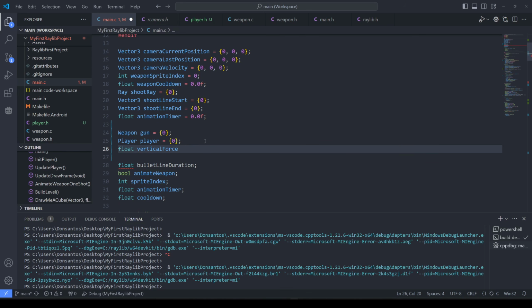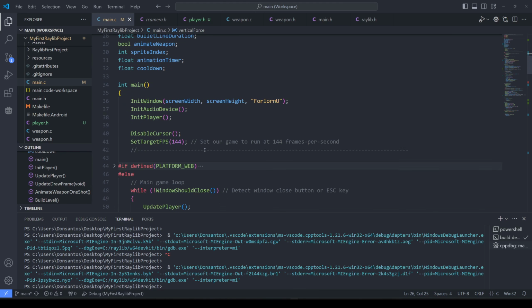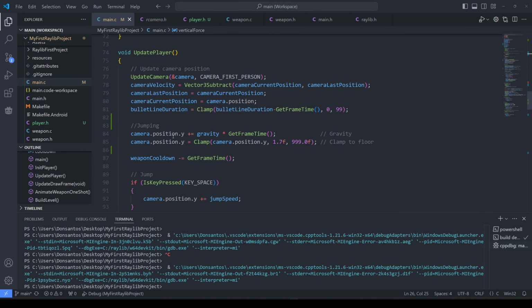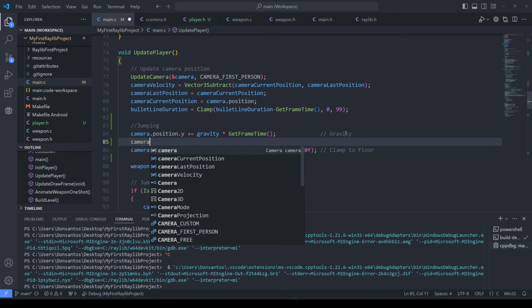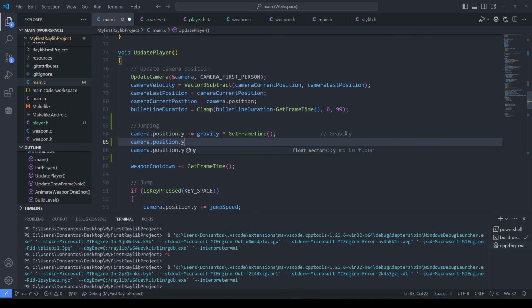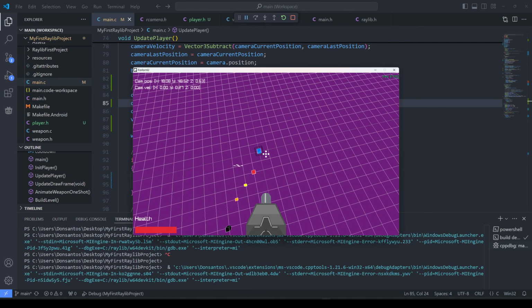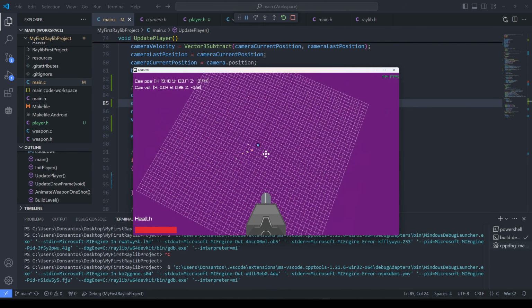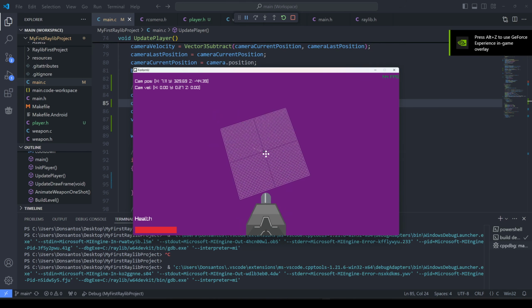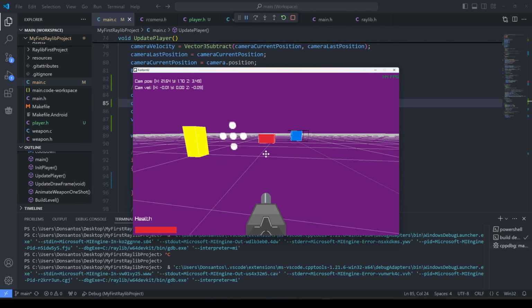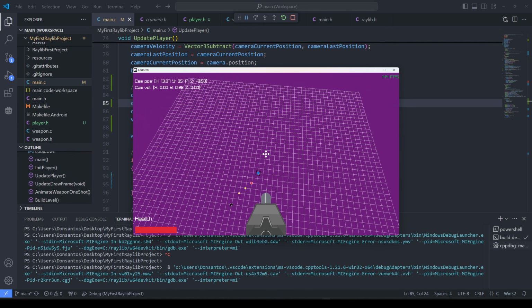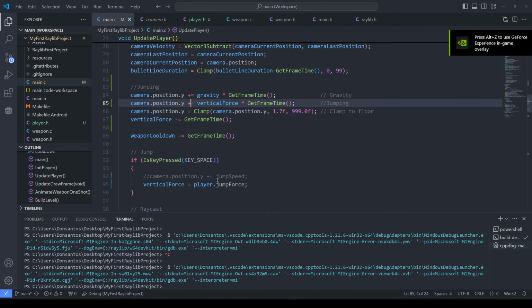Vertical force, let's say. So we have a vertical force that's going to be applied to the player. In the update player, you can see that the camera position is affected by gravity over time. It should also be affected by camera.position.y minus equals. Oh, well, I'm flying. Well, that's unfortunate. Okay, so if I press space, we go into fly mode, but we did not teleport, which is good. Vertical force decreases over time.